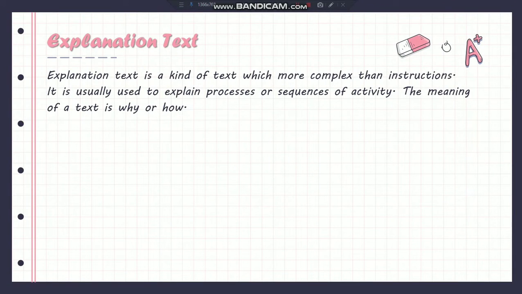What is explanation text? Explanation text is a kind of text which is more complex than instruction. It is usually used to explain a process or sequence of activity. The meaning of the text is why or how. For example, why does the moon seem to change shape? Why do we pay tax? Why was there an earthquake in Haiti? How does a plane fly? How does a car engine work? How does a pigeon find its way home?